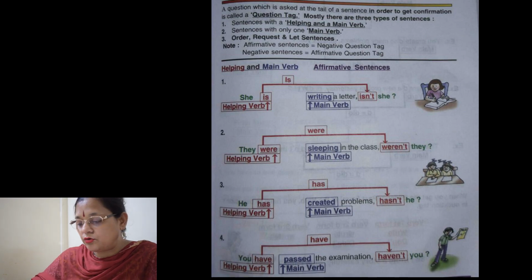Now I will tell you how to write a question tag if the sentence is negative. This you have to take care of. Be very careful with negative sentences. Like, they did not catch the thief. Okay. Now what is the second word here? Did not. Okay, not is there, so obviously it is a negative sentence.